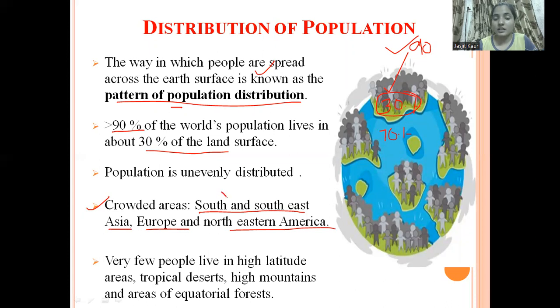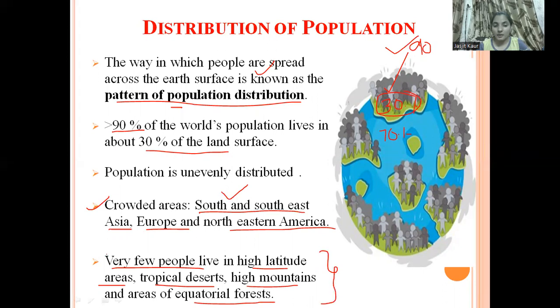These are the areas where a large number of people live. But very few people live in high altitude areas, tropical deserts and high mountain areas of the equatorial region or the equatorial forest region. These areas have fewer people, whereas certain other areas have large numbers of people living in them.